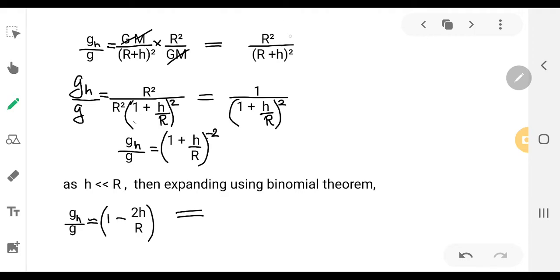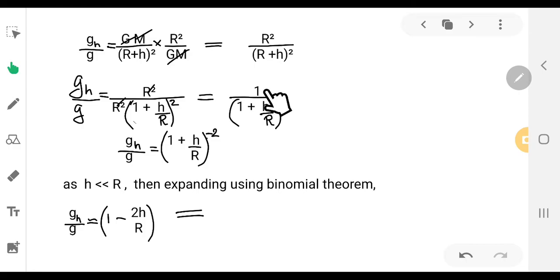From both the terms you can take r square common. From the denominator, if you take r square common, you have to divide by the same thing, h by r the whole square. So again this r square gets cancelled.